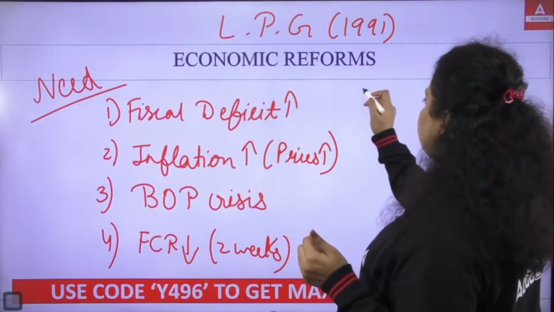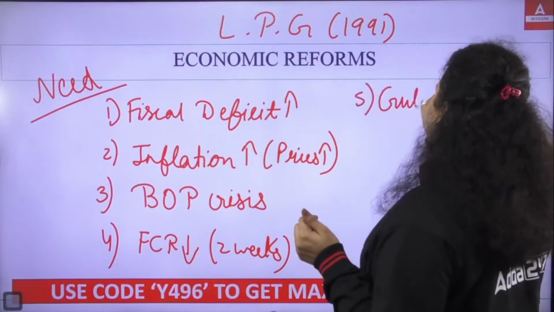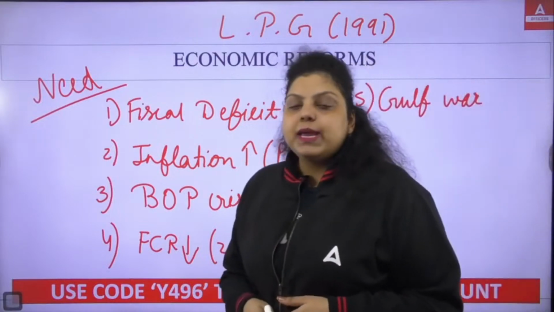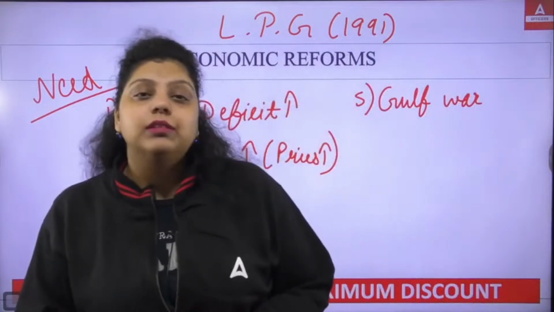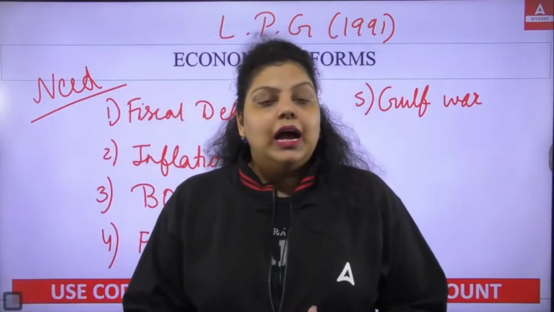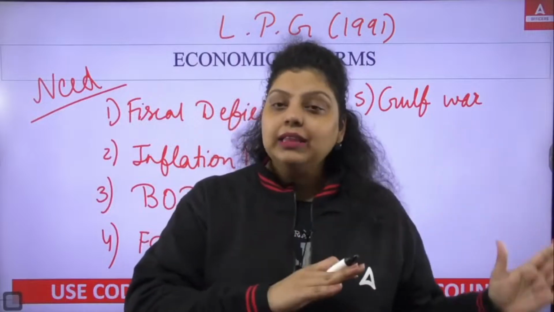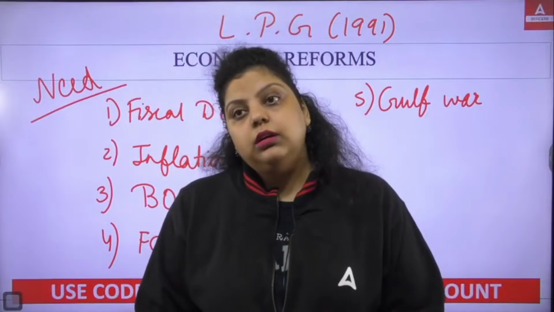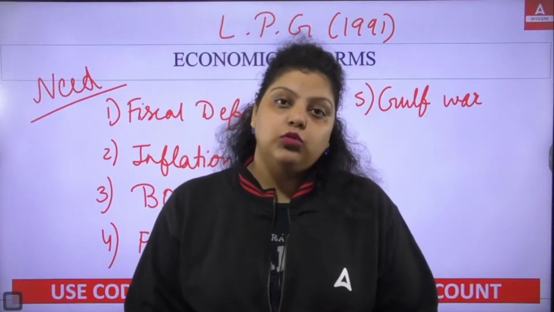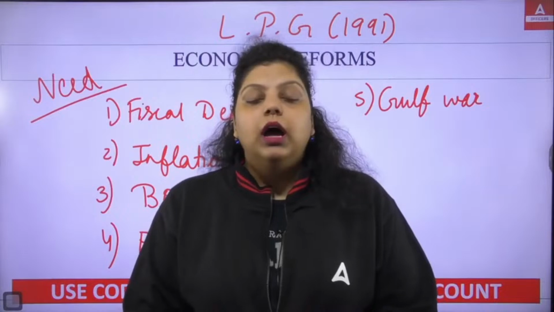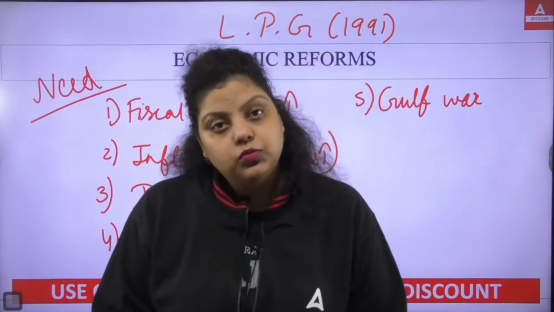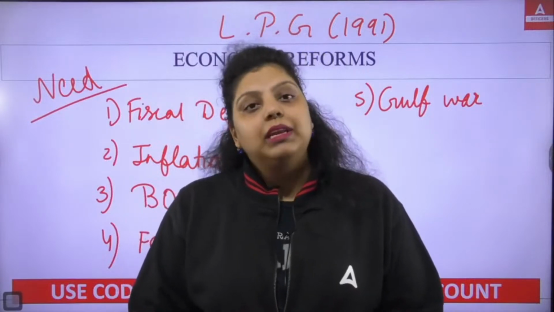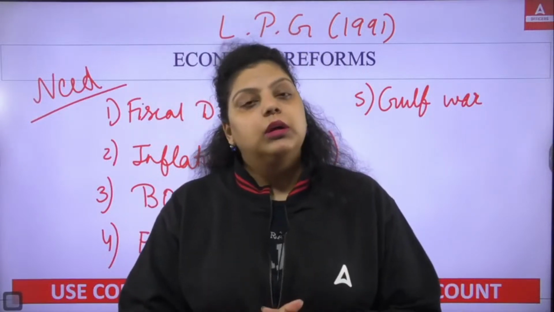And this situation was created because of the Gulf War. Now what happened? The Gulf War happened, and after the Gulf War, we saw the crude oil prices continuously increasing at a very high pace. And India, at that time, and still today, is an importer. India imports a large amount of crude oil. Because of that, the foreign currency reserves were decreasing at that time, and we faced the balance of payment crisis because a lot of money went outside the country for the purchase of crude oil.